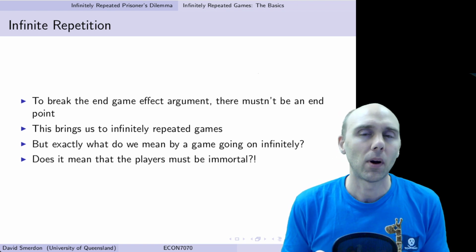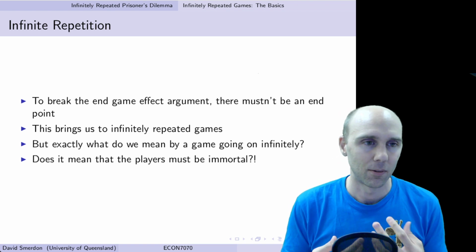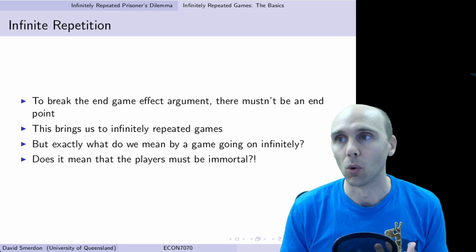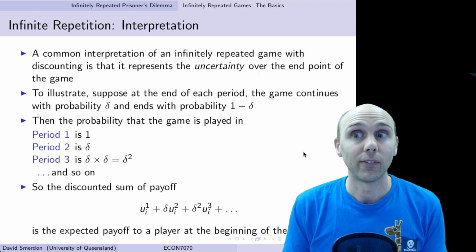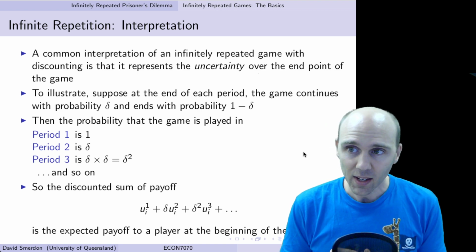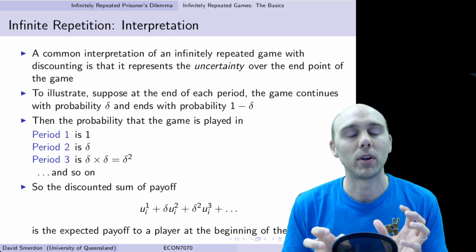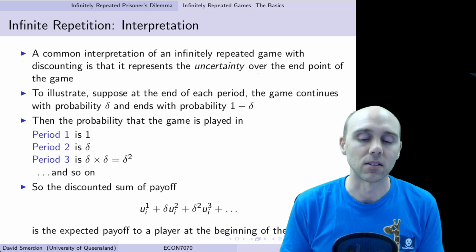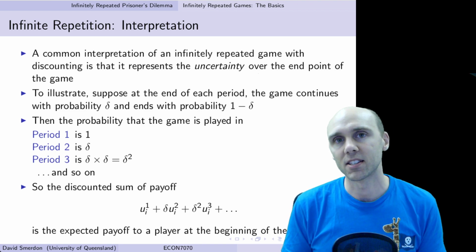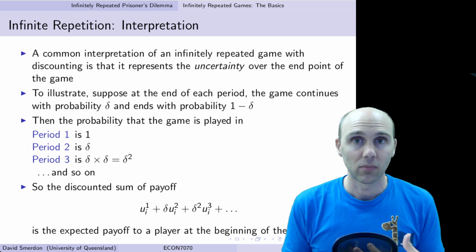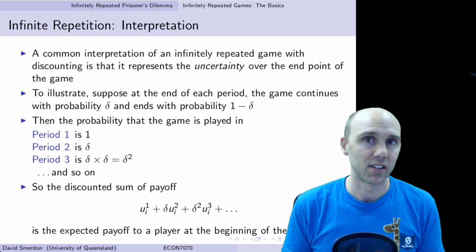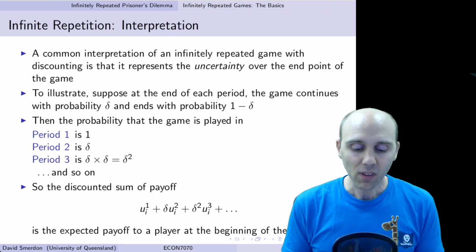But what we mean by that is not necessarily that players must play forever or live forever. A typical way of interpreting an infinitely repeated game is that it's going to end, but we don't know when it's going to end. If you participate in some experiments that economists run at our university, at other universities, in different labs, this will often happen.